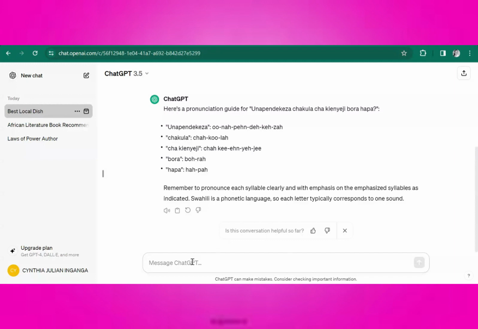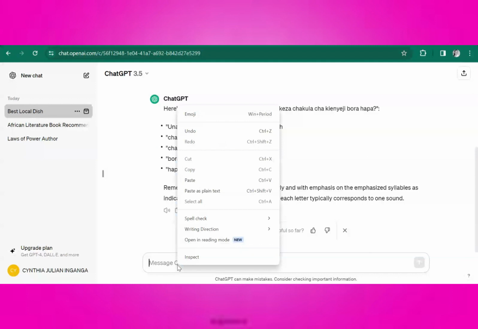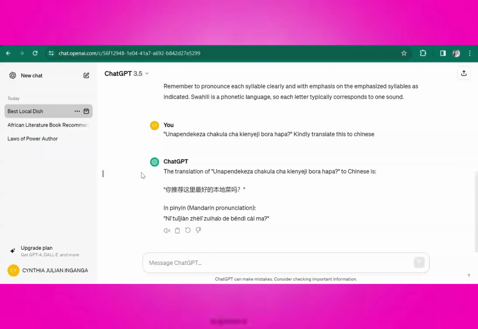We can also ask it to translate into a different language. For example, we can copy this, paste it here, and ask it to translate it into Chinese. This is Mandarin pronunciation. I don't know how to read that, but what I'm trying to say is you can basically translate anything into any language. Then the next prompt is comparison.